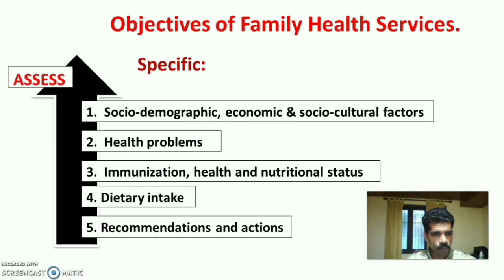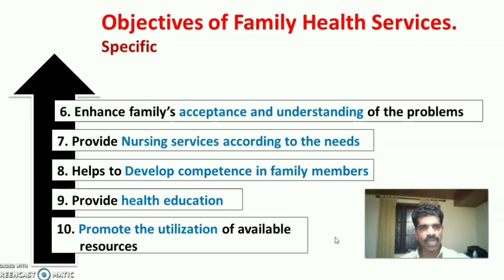And fifth one is to provide the recommendations and actions necessary for the optimum health of the family members. The sixth specific objective of family health services is to enhance the family's acceptance and understanding of the problem. So, make the family accept their health problems and understand the severity, urgency and consequence of their health problems. Then, the seventh objective is to provide comprehensive nursing services according to the needs of the family.